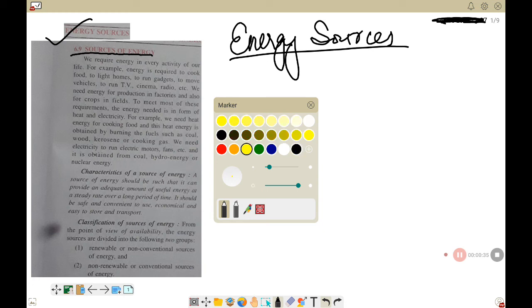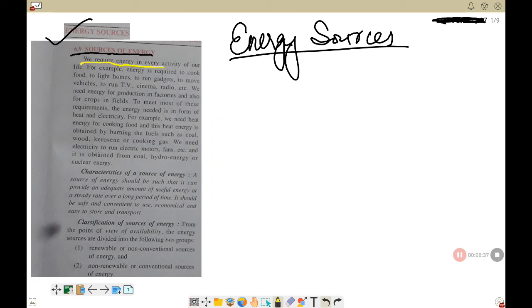We know we require energy in every activity of our life, right? Everything that you need to do, from walking, eating, sleeping, reading, watching movies, whatever activities we do, we require some energy, isn't it? In the night, we switch on the bulb, so the bulb glows because of the electricity.